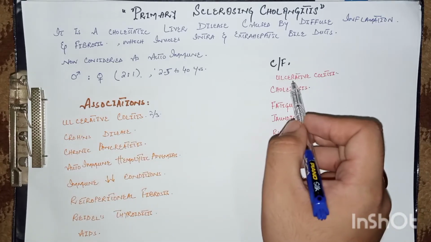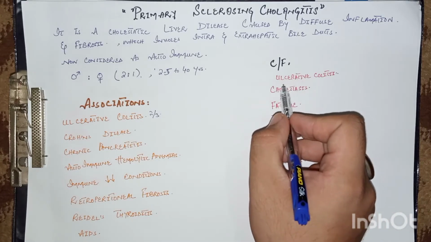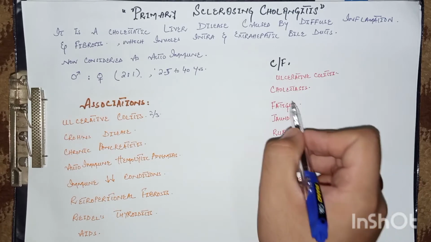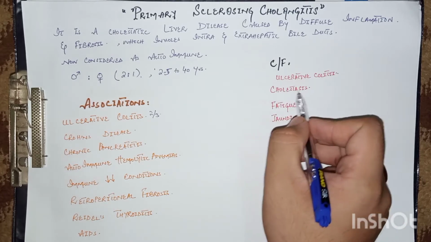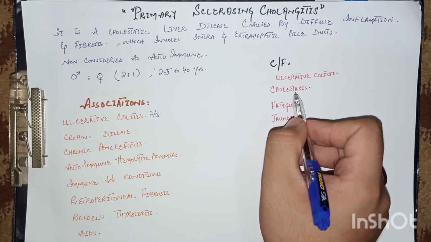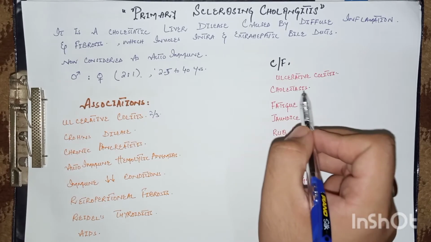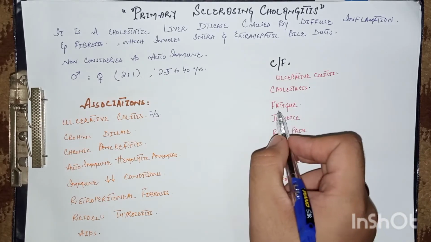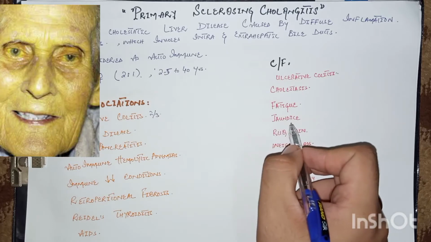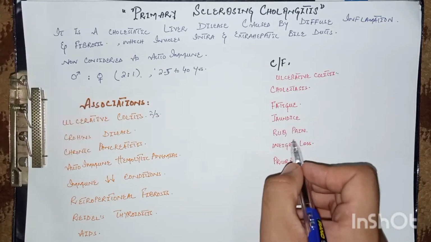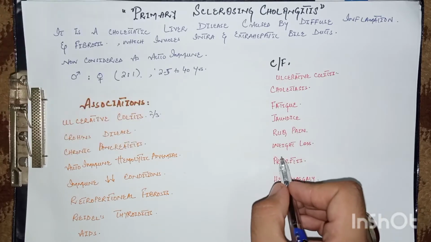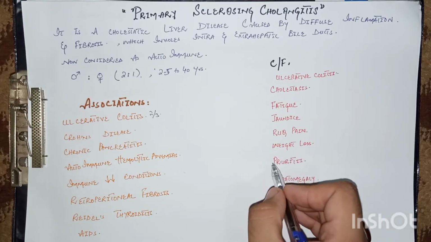In the clinical features, the patient usually presents with ulcerative colitis and has features of cholestasis, that is lack of bile flow, and features of obstructive jaundice. The patient has fatigue, jaundice or intermittent jaundice, right upper quadrant pain, weight loss, and pruritus.